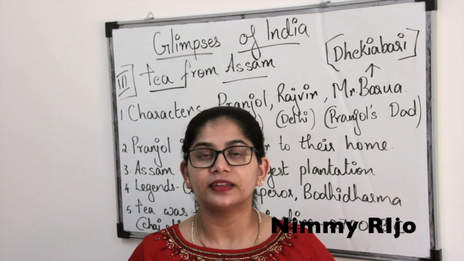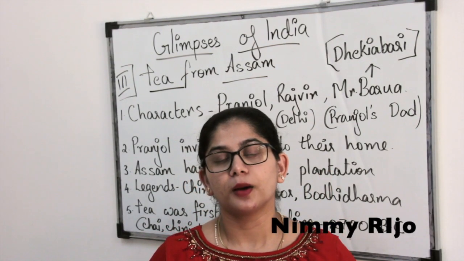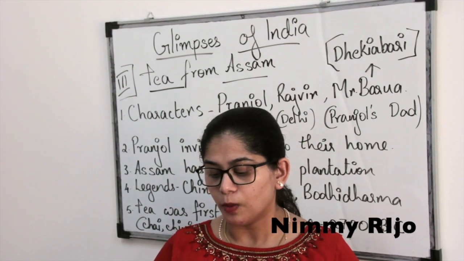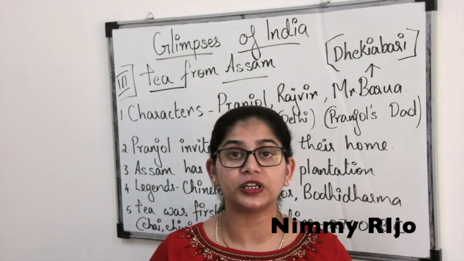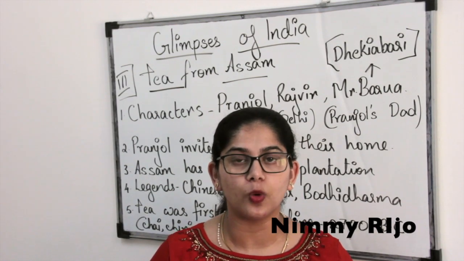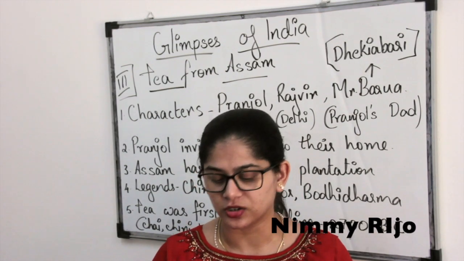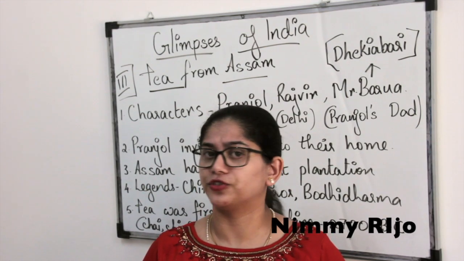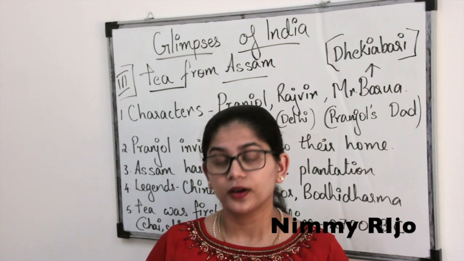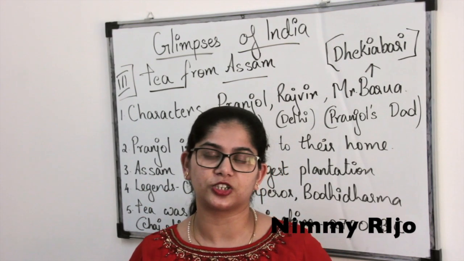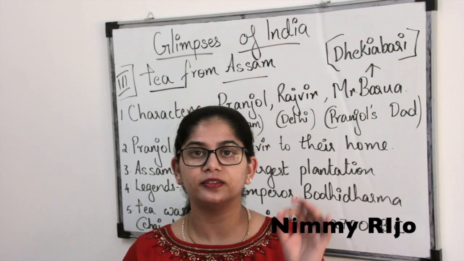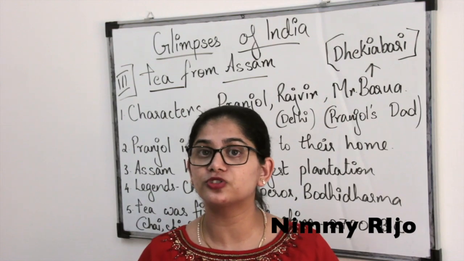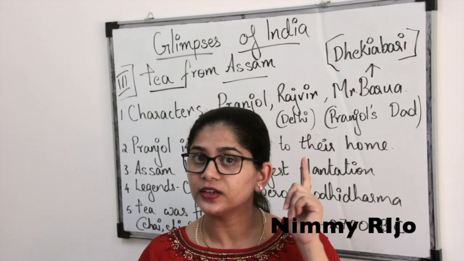Rajveer said. That is how the story begins, with Rajveer asking a question to Pranjol. Do you know that more than 80 crore cups of tea are sold in a day around the world? Pranjol was shocked. "Tea really is very popular," explained Pranjol. The train pulled out of the station. So I came to know that they are traveling to Assam. From Delhi, they are traveling to Assam. Who is traveling? Pranjol and Rajveer.